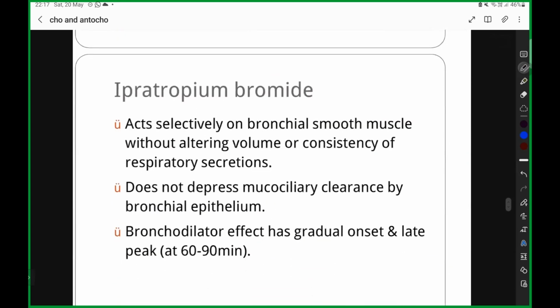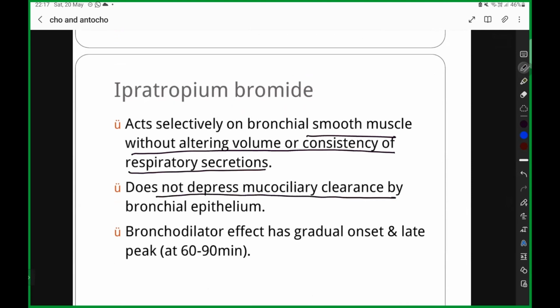Then you have this very beautiful drug, ipratropium bromide. Very, very important. Ipratropium bromide acts selectively on your bronchial smooth muscles without altering the volume or consistency of respiratory secretions. They are not going to cause depression of your mucociliary clearance. Bronchodilatory effect has gradual onset and it has a late peak. What is the meaning? It gives increased or delayed action, but without altering the volume or consistency of your respiratory secretion. They are exclusively going to cause bronchodilation.